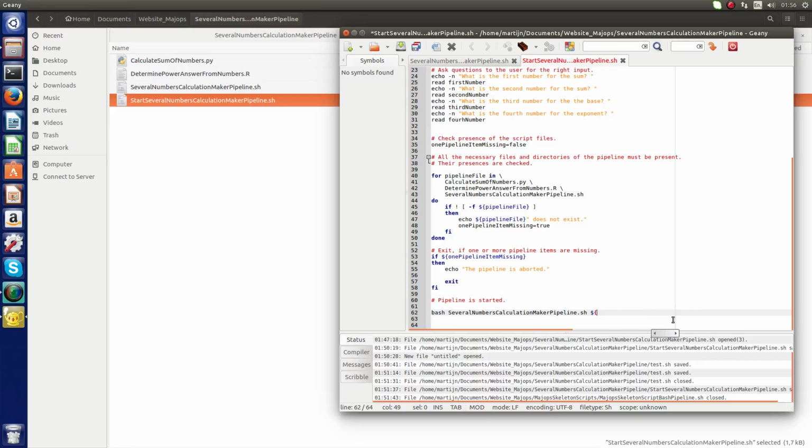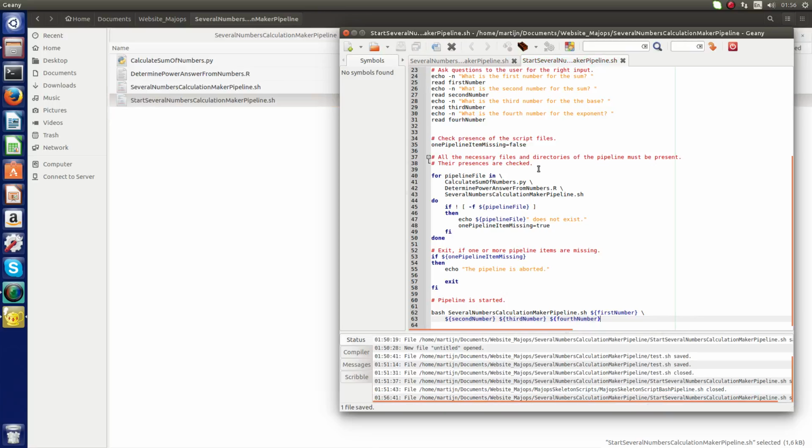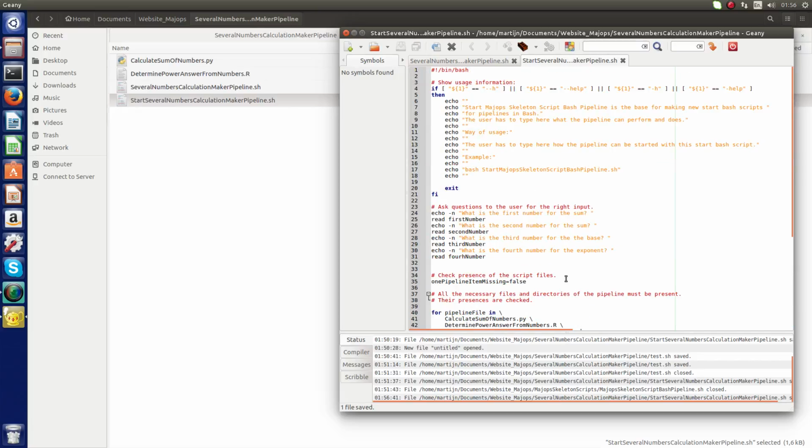So we can type in all the command line arguments. First number. I go to the next line. Second number. Third number. And fourth number. Okay. The start bash script has been programmed. What we now have to do is write down the show user information.